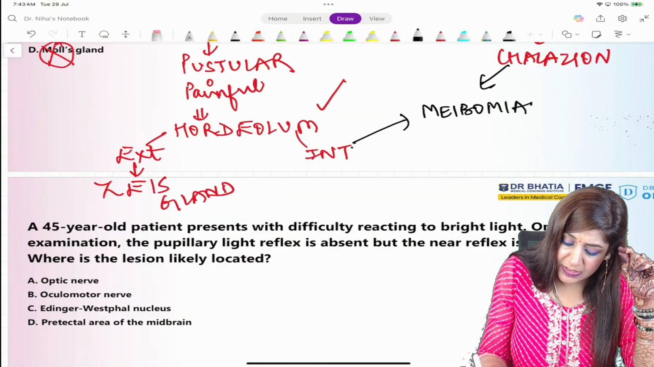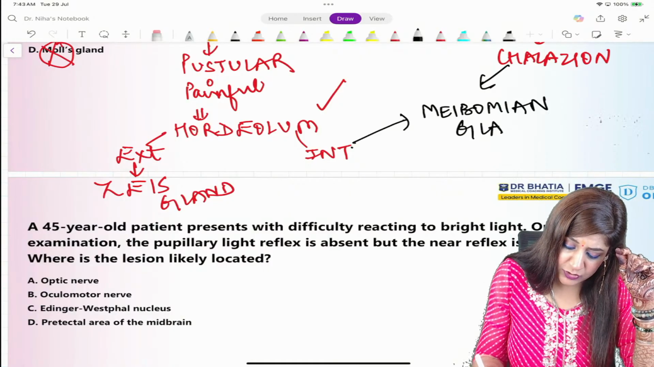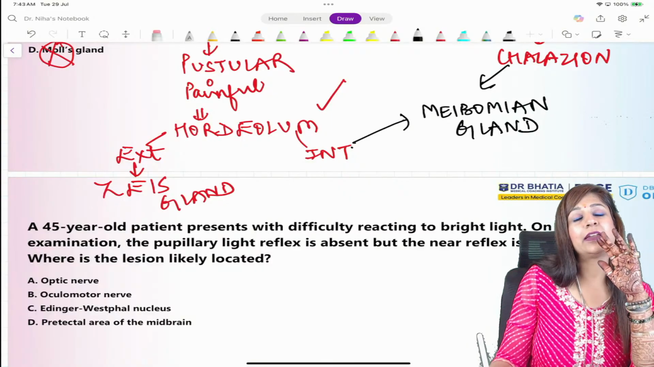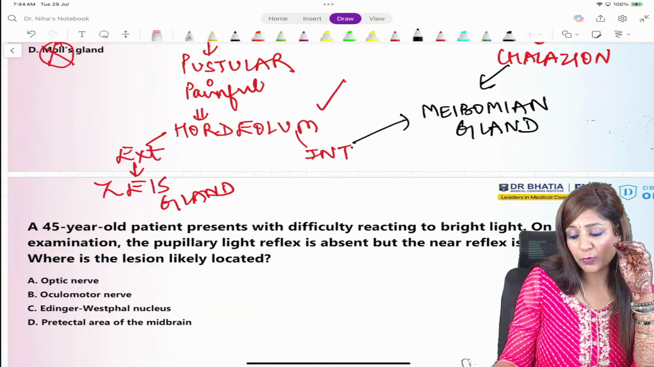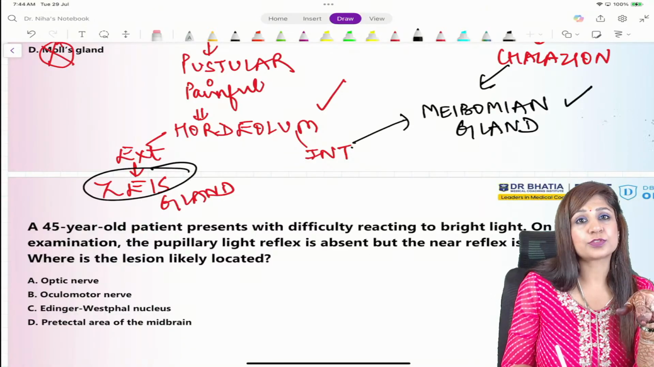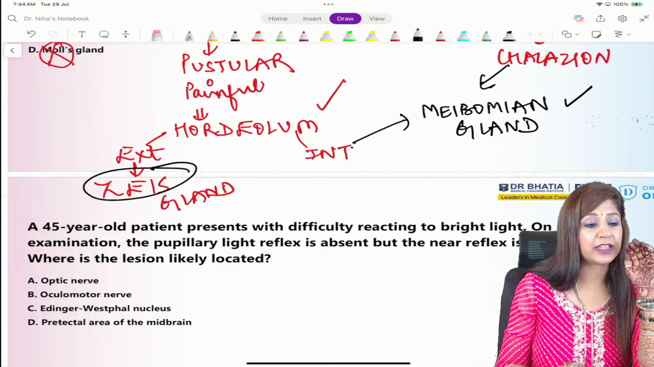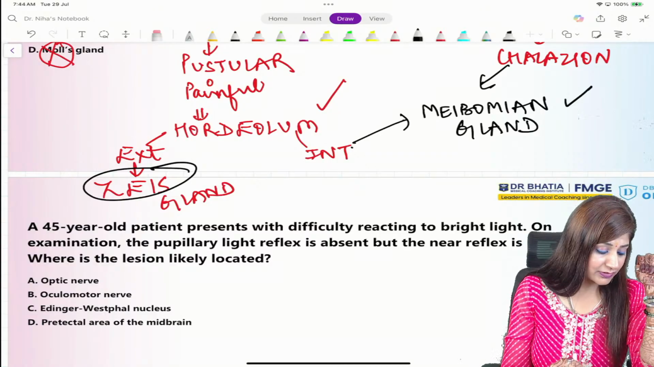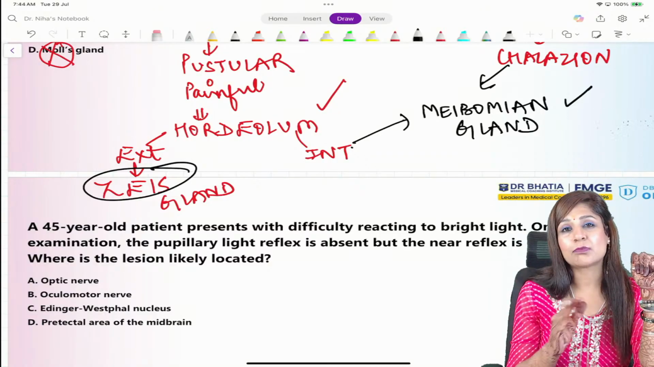Then it is the meibomian gland which is actually involved. In internal hordeolum and chalazion, it is a meibomian gland. This is also a sebaceous gland, and in external hordeolum it is the gland of Zeis. This is also a sebaceous gland. So these are the infections that we are taking care of when we are talking about lid swellings.